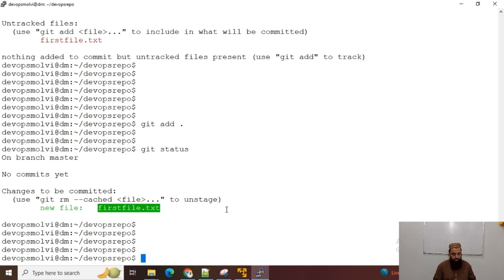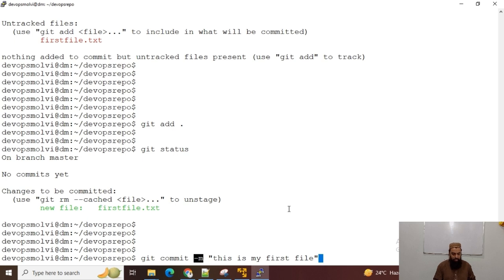Now I will commit it, and the command is git commit -m and your message, this is my first file. The file would be committed, and -m actually stands for message, the commit message.